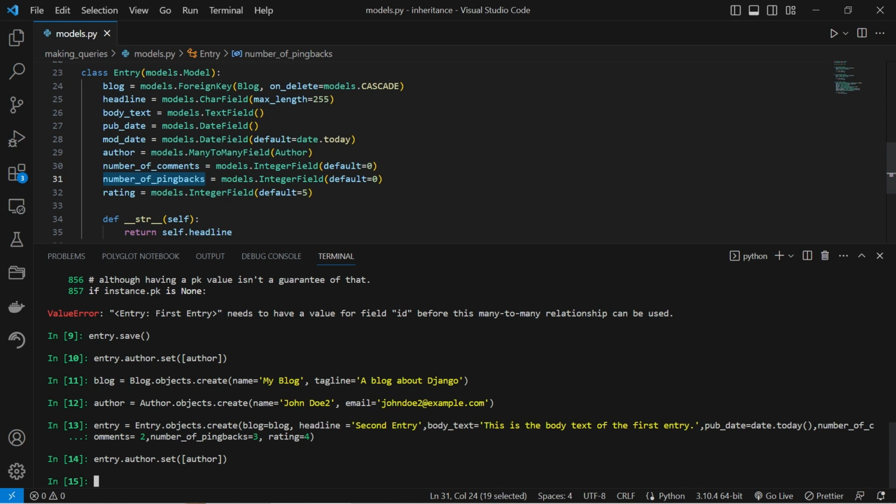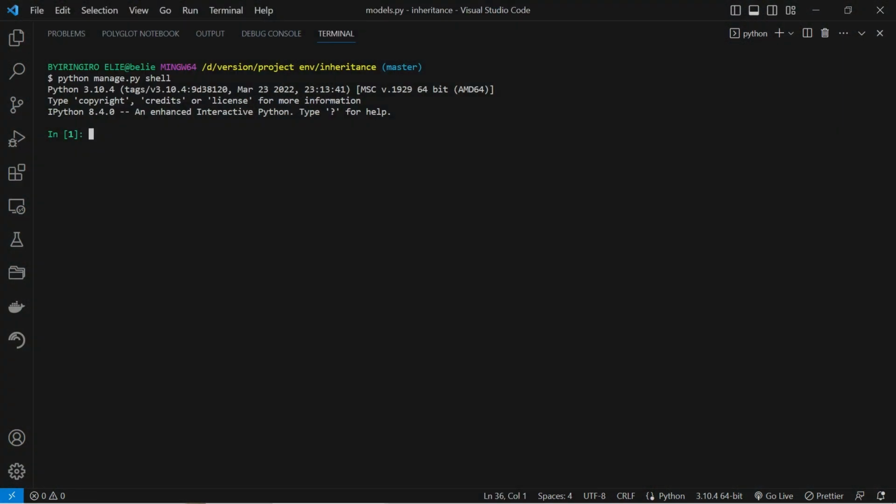Now, let's use PrettyTable to check if our objects were created and saved in the database. Import the models and the PrettyTable library.